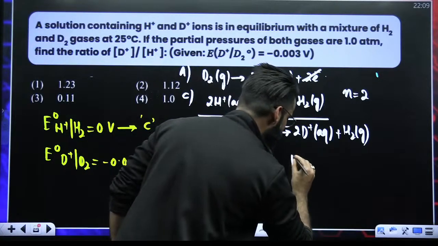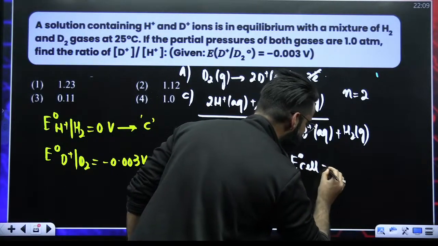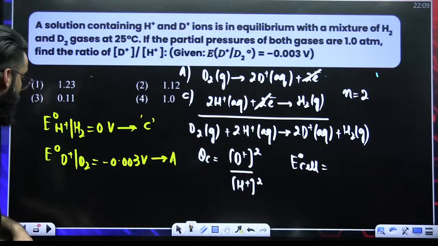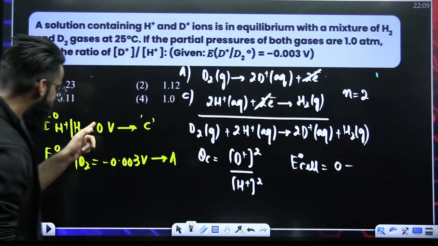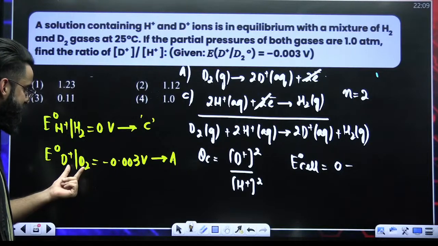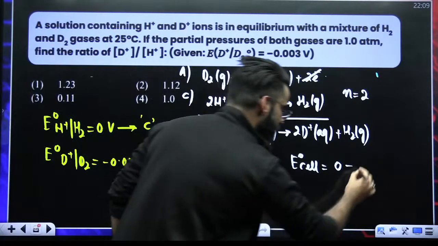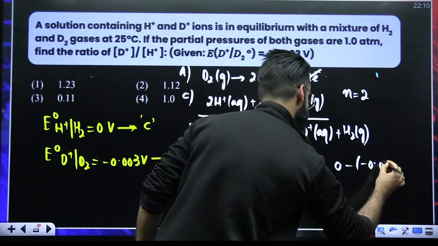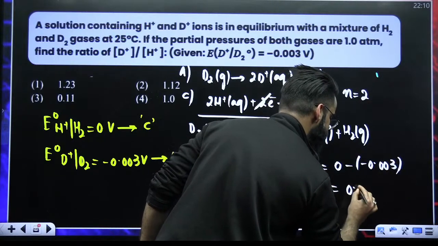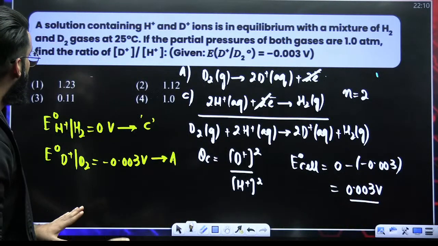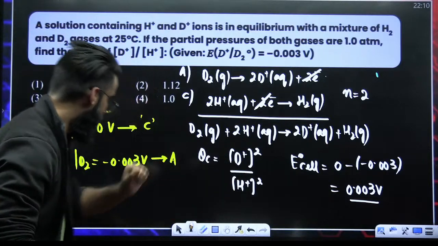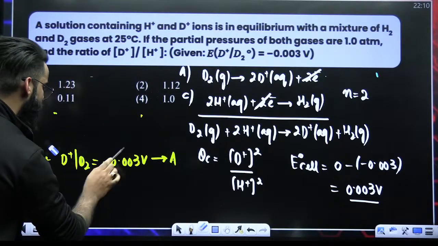Now if I ask you what about E naught cell? E naught cell would be equal to E naught cathode minus E naught anode. E naught cathode is 0 minus E naught anode. This is SRP of anode, which is minus 0.003. The overall value comes out to be 0.003 volts. This is E naught cell. Perfect. What do I need? I need this particular value. Now see what I'll be doing. Use the Nernst equation.